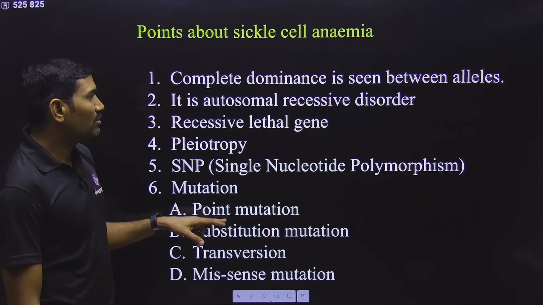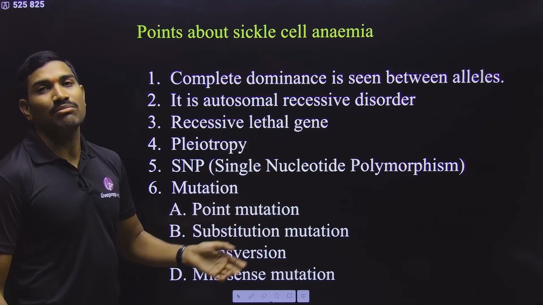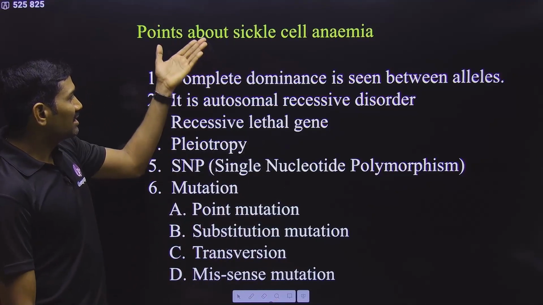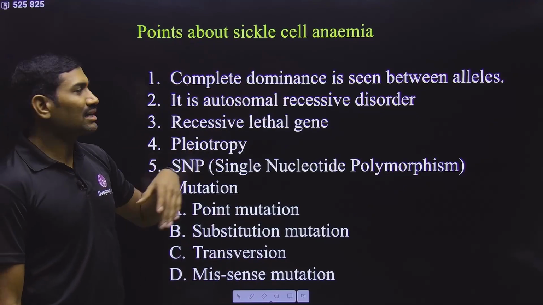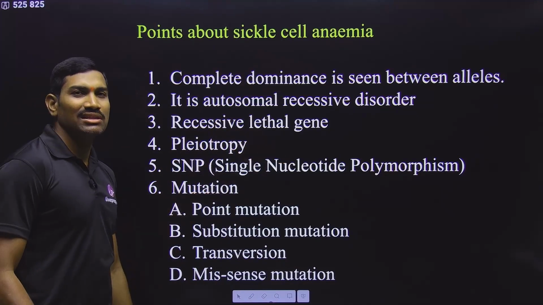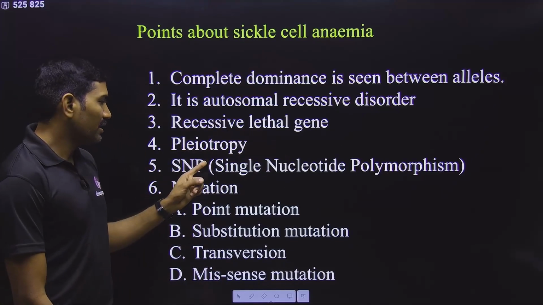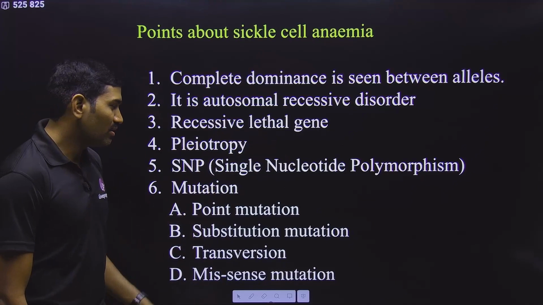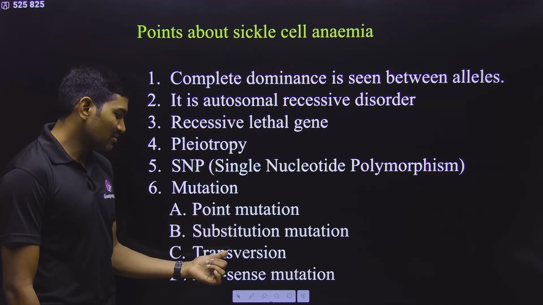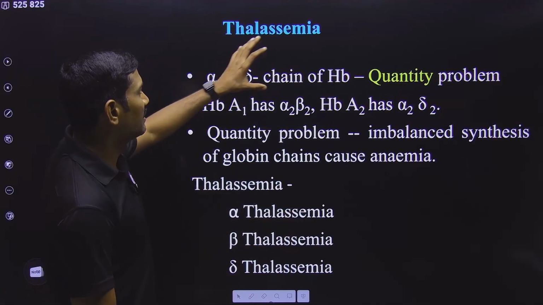But thalassemia is an example for a quantitative disorder, because there the protein chain itself is not produced. That is the problem. Sickle cell anemia is an example of complete dominance, and this is an autosomal recessive disorder. It is an example for a recessive lethal gene. Anyhow, the lethal concept is not there in NCERT, leave it. It is an example for pleiotropy and for single nucleotide polymorphism. Under mutation, it is an example for point mutation, substitution mutation, transversion mutation, missense mutation. There are so many things, so observe this very carefully.